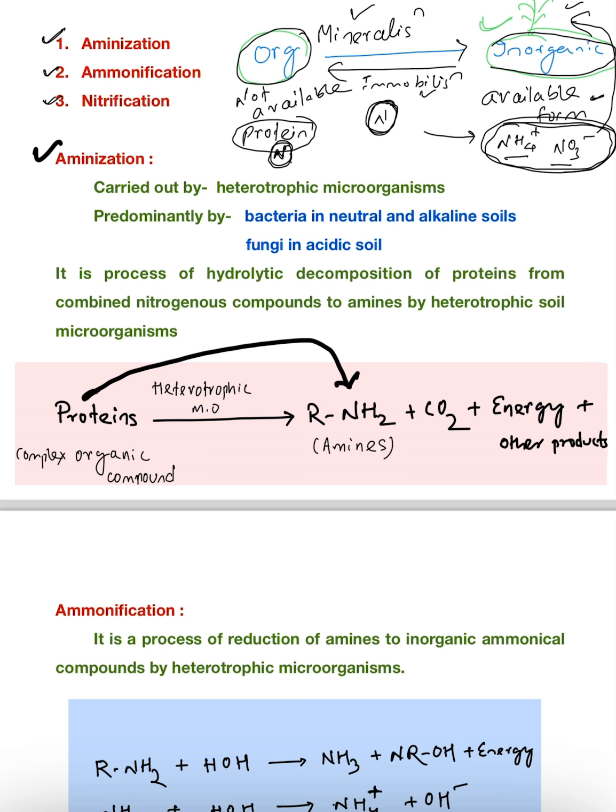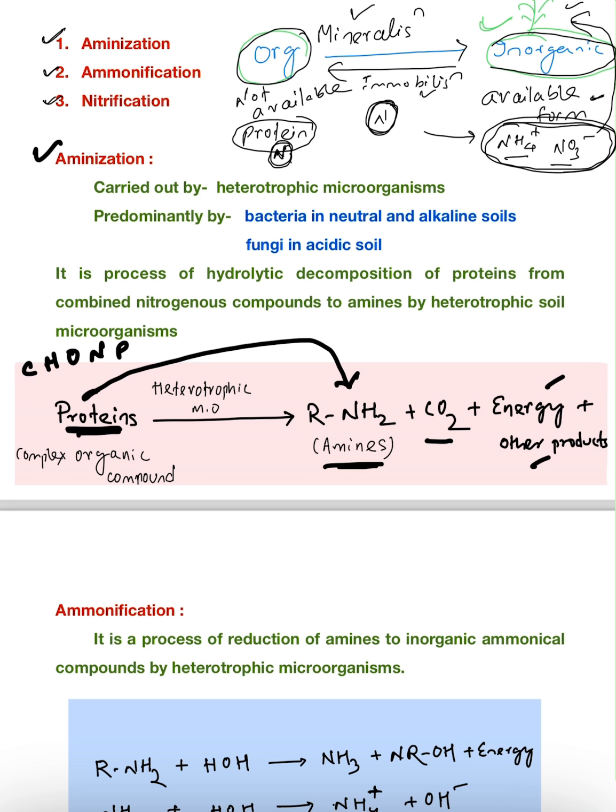In a protein, carbon, hydrogen, oxygen and nitrogen are present, and phosphorus is also present for bond formation. From this protein, amines will be formed, and some carbon dioxide gas, energy and other products will also be released.